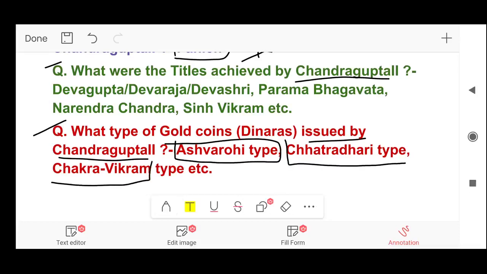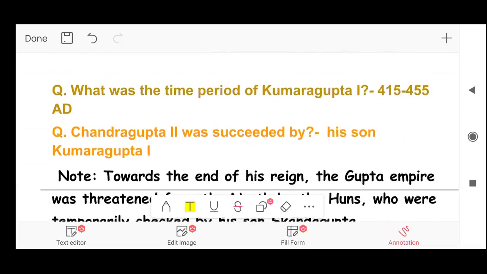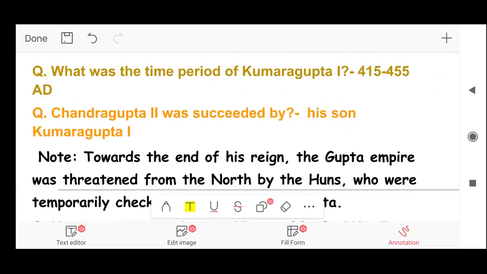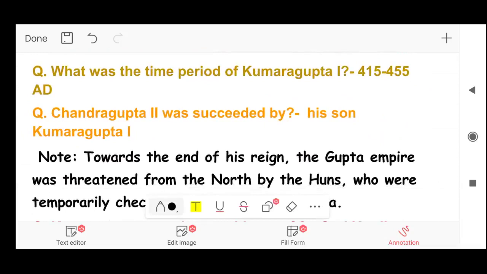Next we are going to read about Kumar Gupta, successor of Chandragupta II. He was also his son. First question. Chandragupta II was succeeded by, answer, his son Kumar Gupta I. What was the time period of Kumar Gupta I? Answer, 415 to 445 AD. That means Kumar Gupta I reigned from 415 to 445 AD.